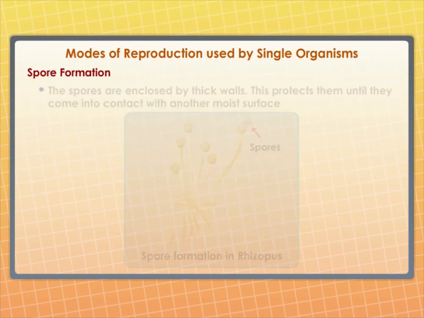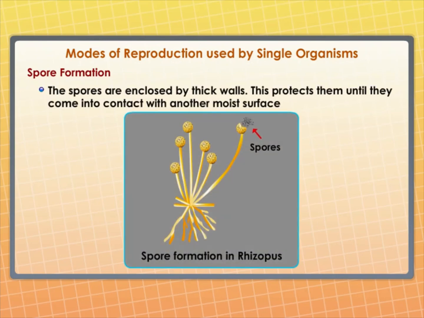Spore formation. Even in many simple multicellular organisms, specific reproductive parts can be identified. The thread-like structures that developed on the bread are not reproductive parts. On the other hand, the tiny blob on a stick structures are involved in reproduction. The blobs are sporangia, which contain cells or spores that can eventually develop into new Rhizopus individuals. The spores are covered by thick walls that protect them until they come into contact with another moist surface and can begin to grow.